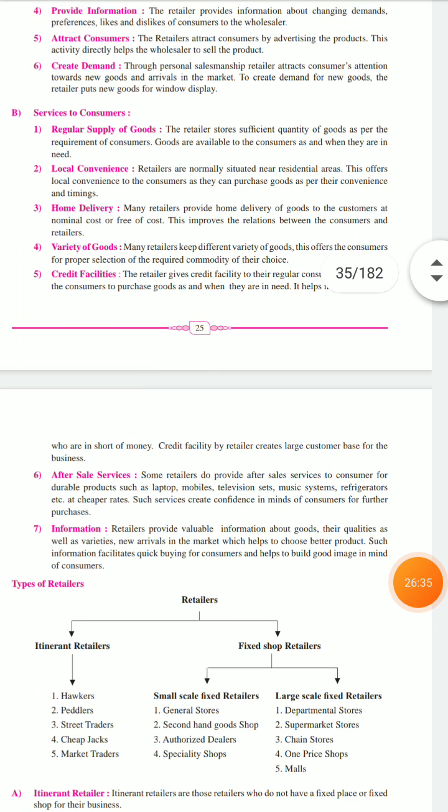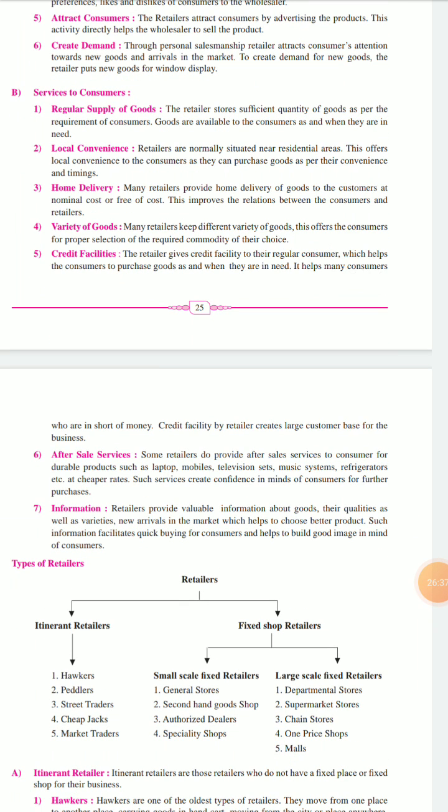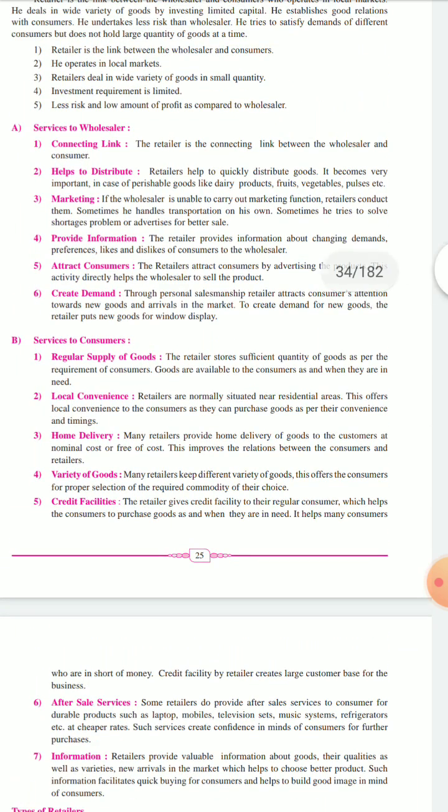Next is information. Whatever information, for example about valuable goods, the quantity available, new arrivals, the market, which is the better product, distinction, comparison, will help in quick buying of the product. All this information will be provided by the retailer to the consumer. So these are the services which are given by the retailer to the consumers.